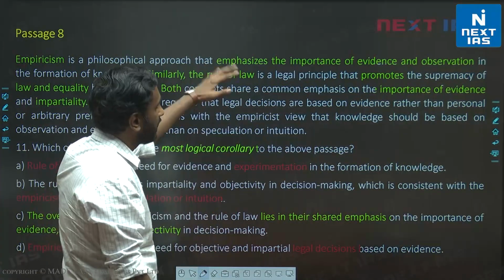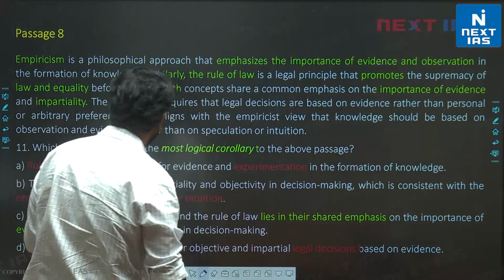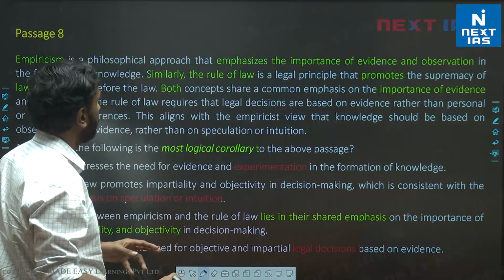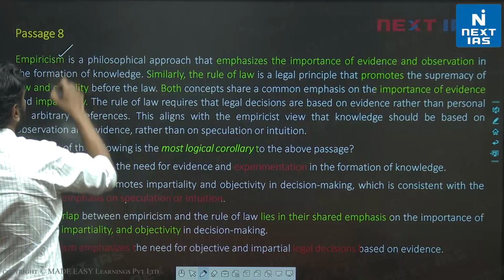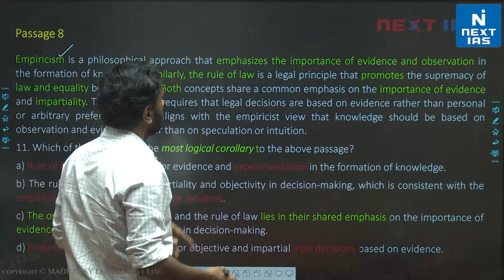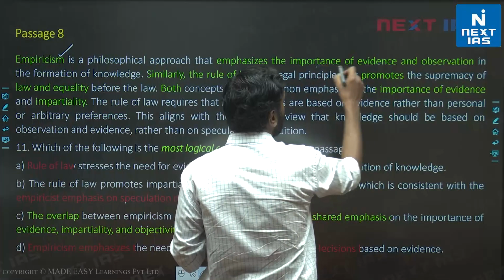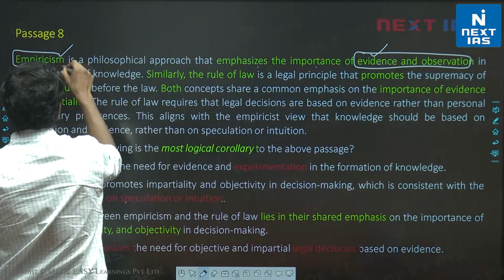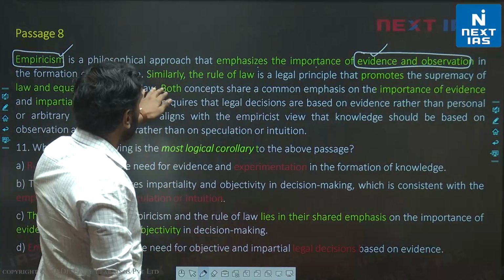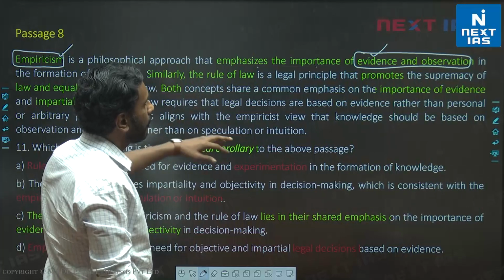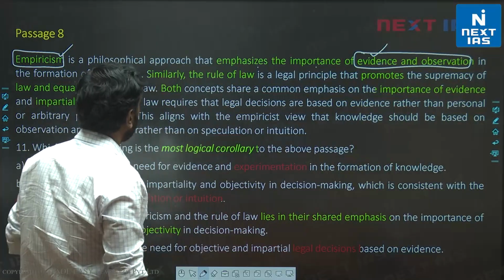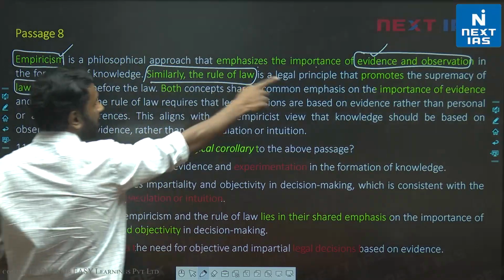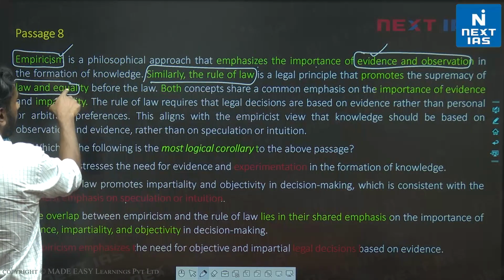Okay, so first let's figure out what the initial idea was and which other idea we can come up with from it. And here, this was a little difficult passage for students to read. Empiricism is defined first. Empiricism is a philosophical approach. What does it say? It emphasizes the importance of evidence and observation. So empiricism is looking at evidence and observation. Similarly, rule of law is a legal concept that promotes law and equality. So rule of law is about law and equality. Empiricism is about evidence and observation. Rule of law is about law and equality.